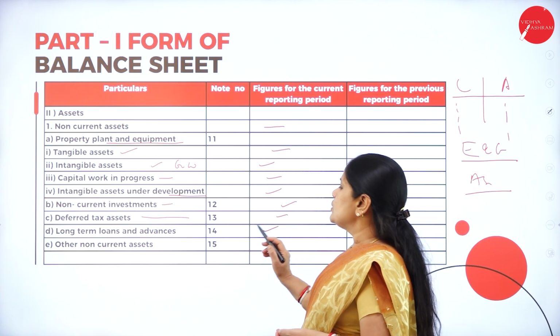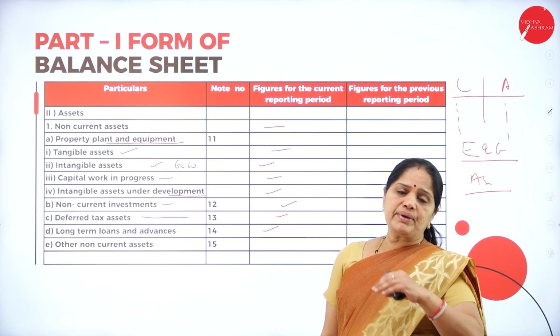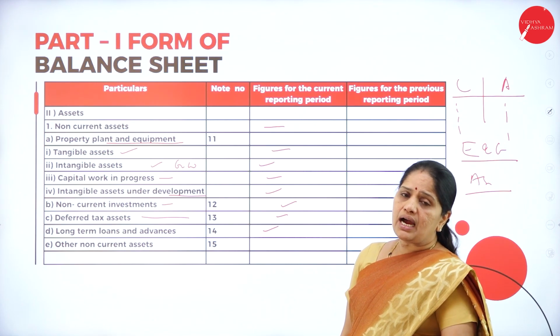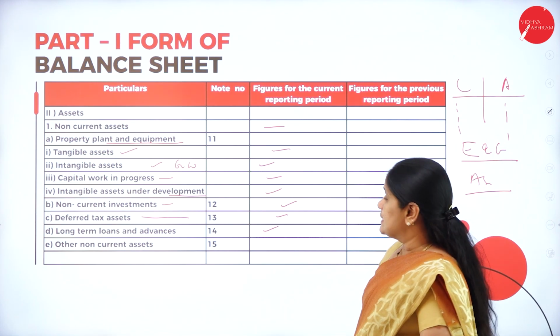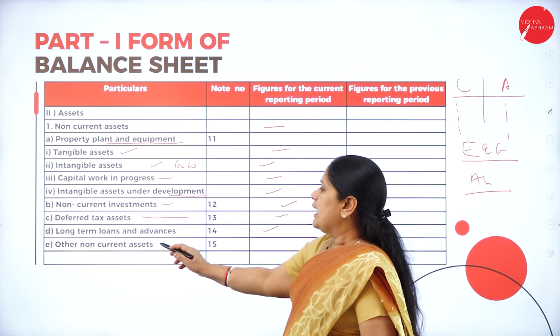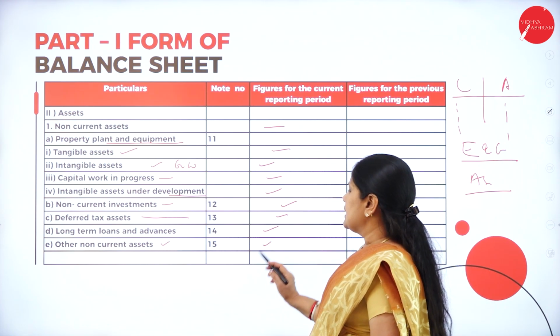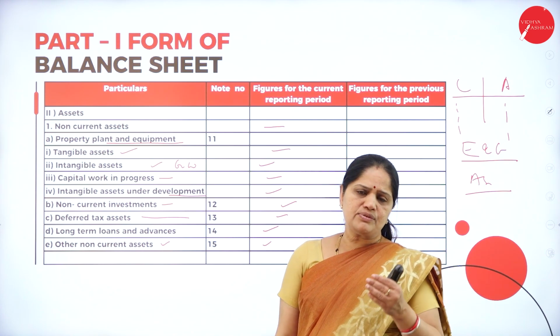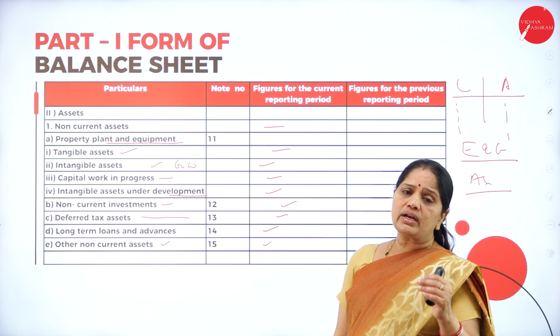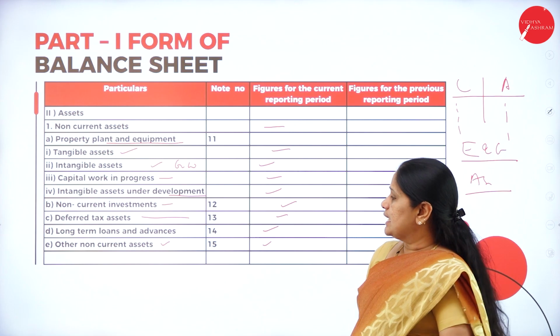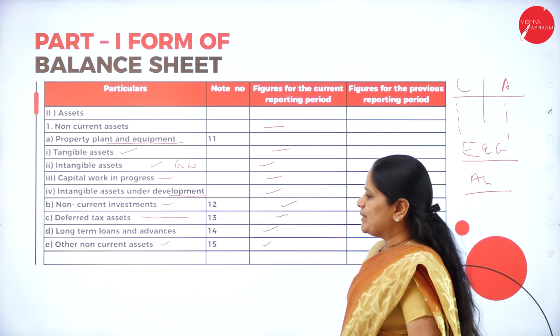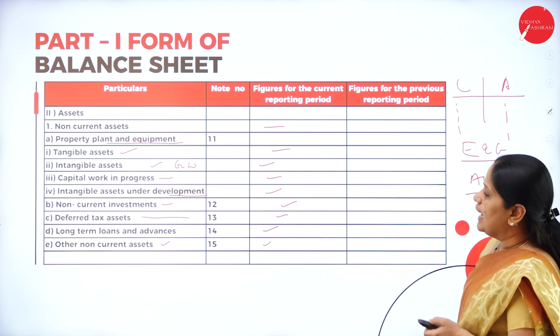Then long-term loans and advances. Suppose the company has lent to outsiders any loans and advances, that can be shown here. And then the other non-current assets. Other small assets, it may be the stock or it may be the cash, etc., can be shown here. So that will be the other non-current assets.